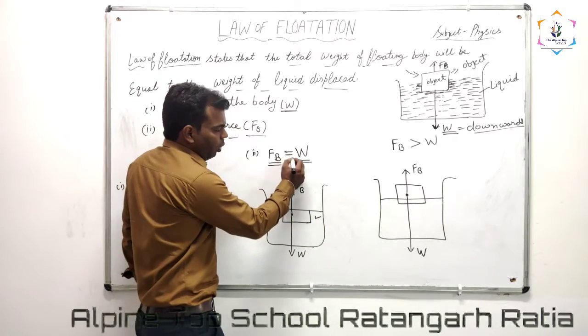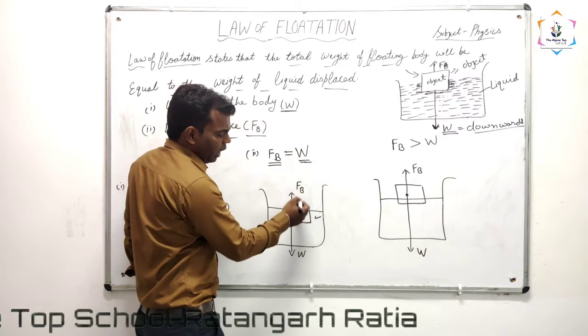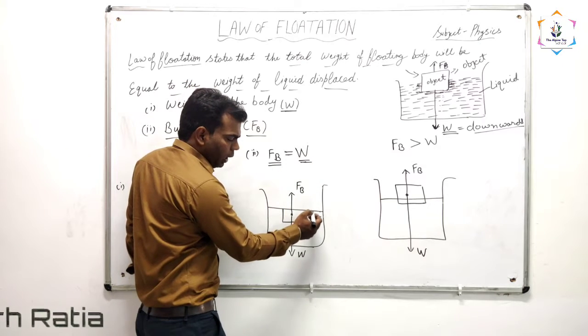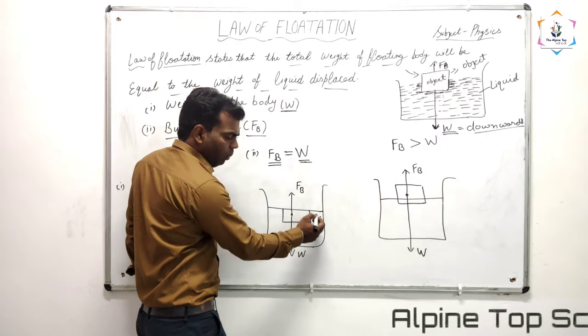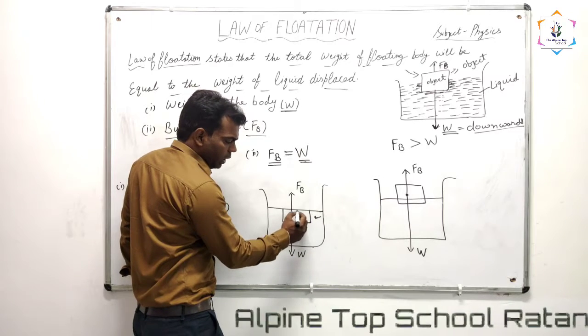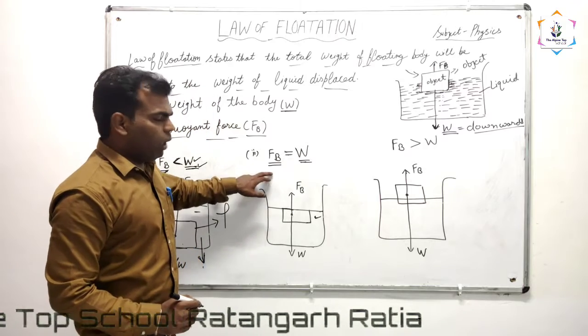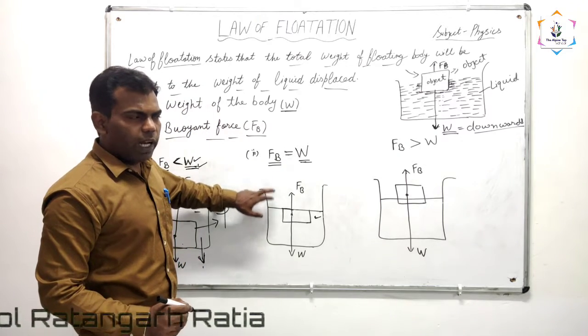If the buoyant force is equal to the weight of the object, then the object will float in the liquid, but under the surface. See here, the object is under the surface. Okay. Done. In this case, what will be the density of the liquid and the object?